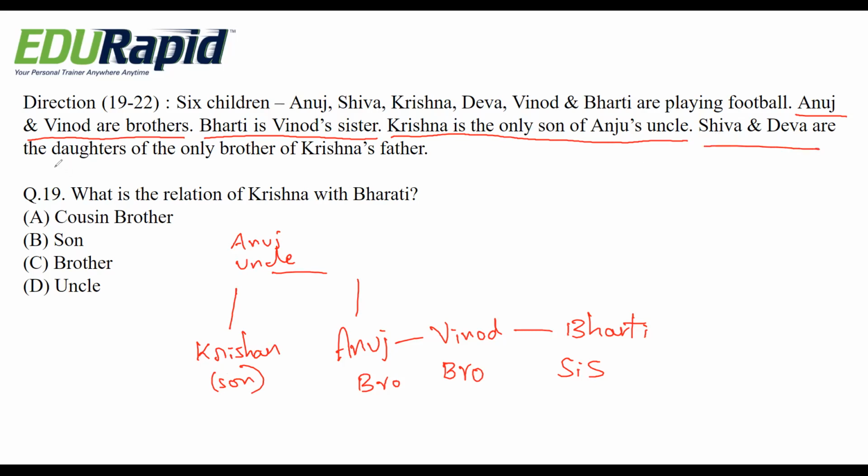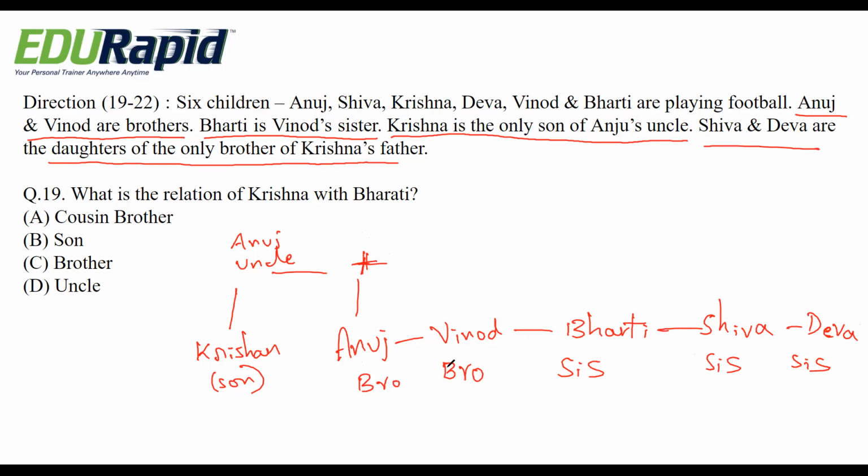Shiva and Deva are the daughters of the only brother of Krishna's father. Only brother of Krishna's father means he. Shiva and Deva are the daughters. That means these two become sisters for these persons.